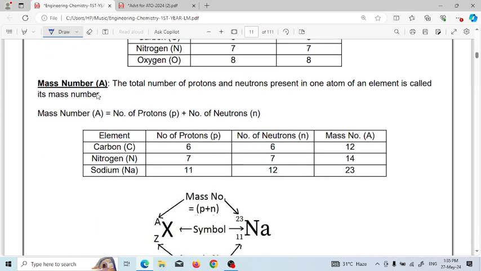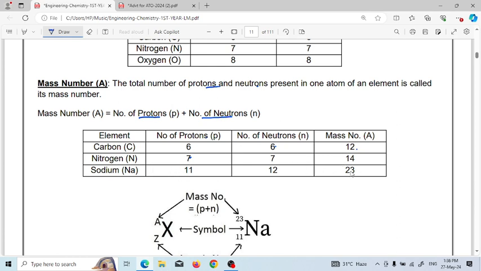Next is the mass number, which is denoted by A. Mass number is the total number of protons plus neutrons. The mass of the atom is present in the nucleus, where protons and neutrons are present, so the mass number is the number of protons plus the number of neutrons. For carbon, the atomic number is 6, so there are 6 protons and 6 neutrons, and the mass number is 12. For nitrogen, there are 7 protons as the atomic number is 7, and 7 neutrons, so 7 plus 7 is 14. The mass number of nitrogen is 14.